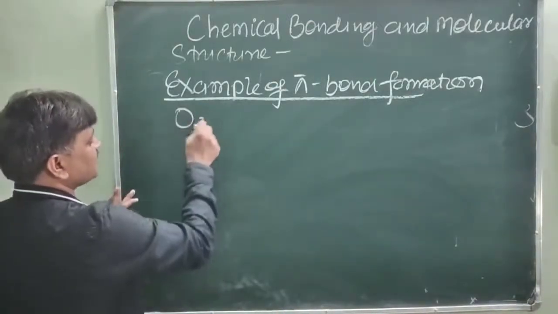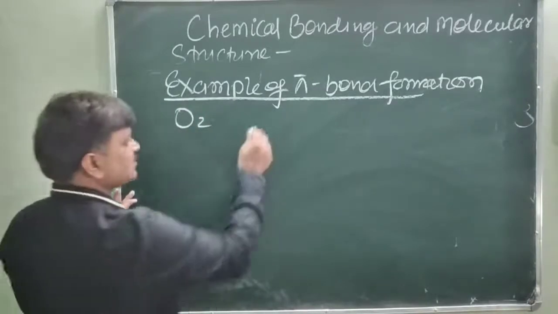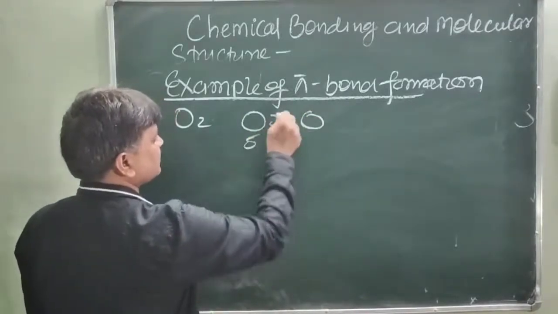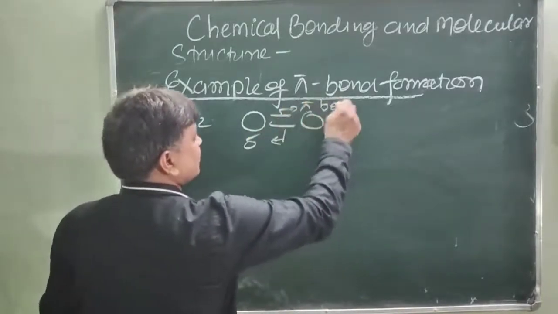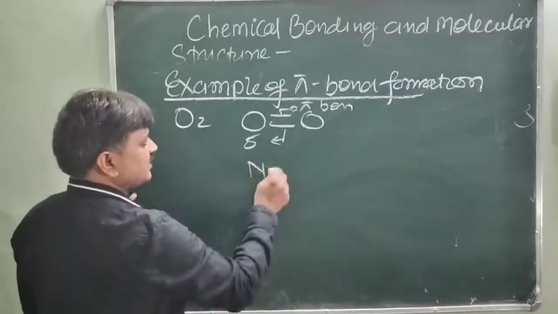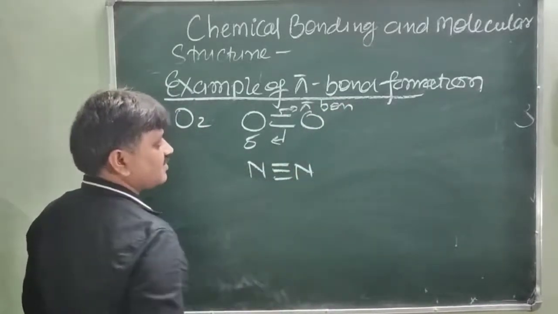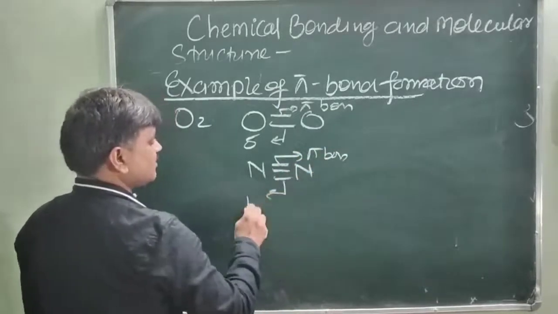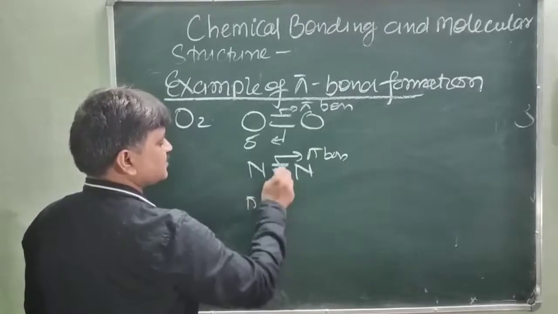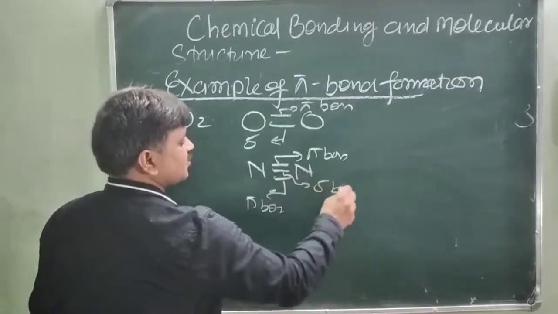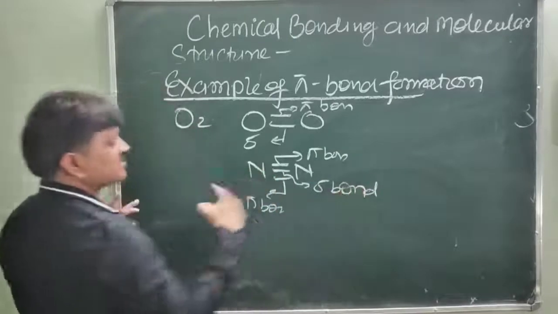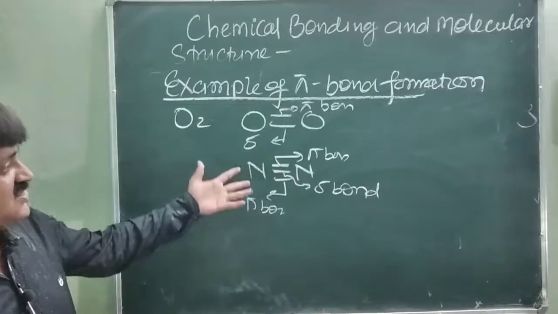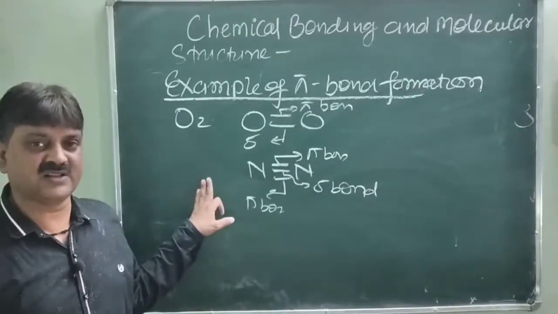Just like in case of oxygen molecules, you know that oxygen atoms are bonded to each other by a double bond. So one is sigma bond, another is pi bond. In case of two atoms bonded like nitrogen having three bonds, here the upper and lower parts have pi bonds. This is pi bond, and this bond is the sigma bond. So where there is a multiple bond, one is sigma, one is pi. Triple bond, one is sigma, two are pi. So we'll discuss how the formation of sigma and pi bond takes place in the oxygen and nitrogen molecules.